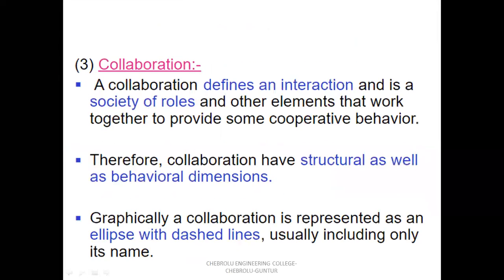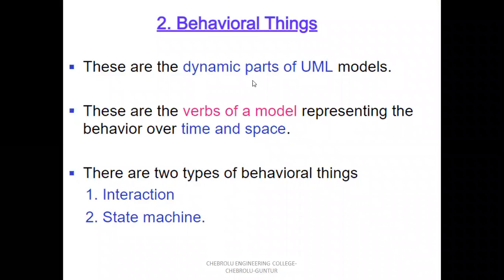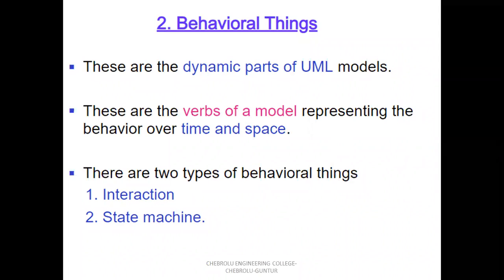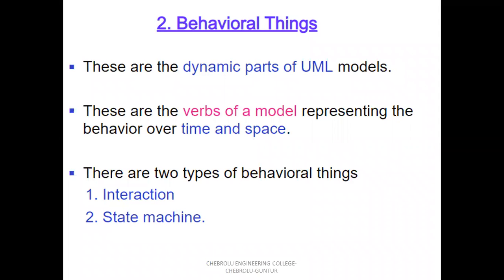There are two types of behavioral things. These represent the dynamic parts of the UML model. The structural things represent the static part of the system, while the behavioral things represent the dynamic parts of UML models. These are the verbs of the model, and they represent behavior over time and space.